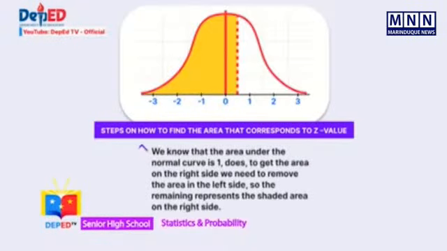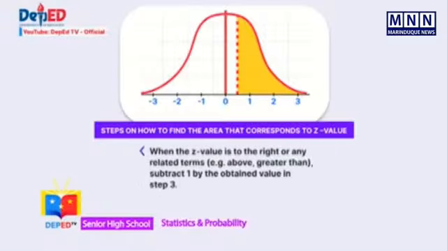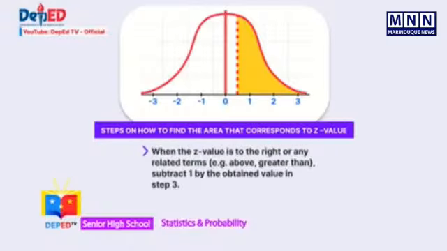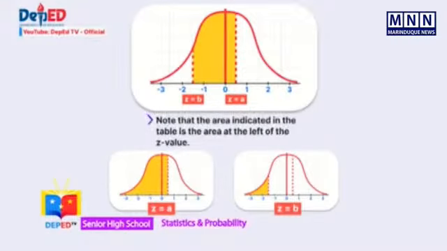We know that the area under the normal curve is 1, thus to get the area on the right side, we need to remove the area in the left side, so the remaining represents the shaded area on the right side. Thus, when the z-value is to the right or any related terms, subtract the value obtained in step 3 from 1. Note that the area indicated in the table is the area at the left of the z-value.